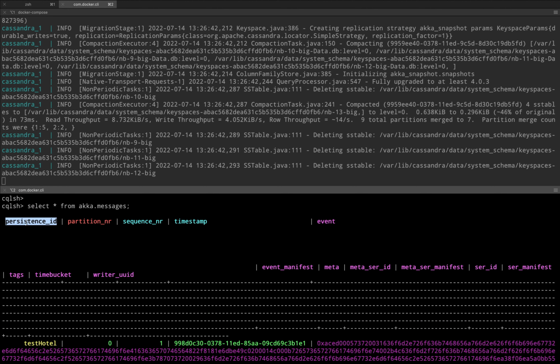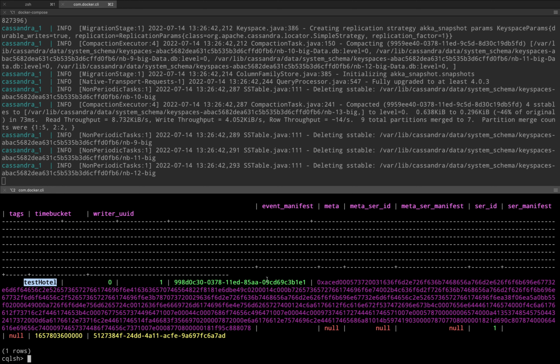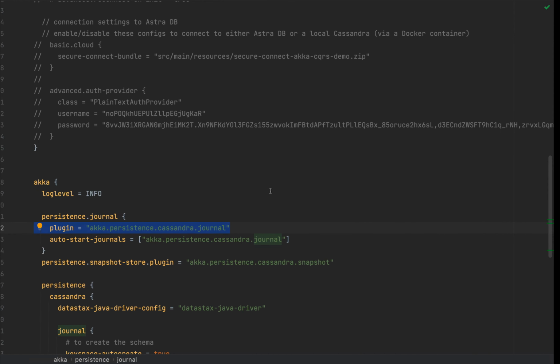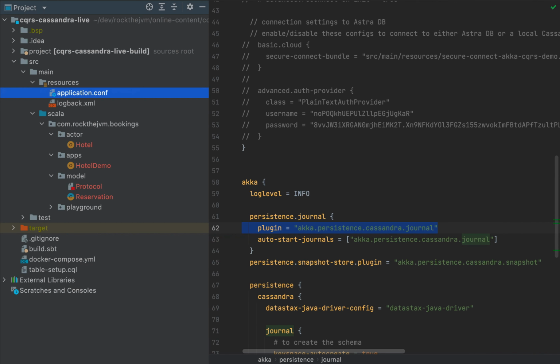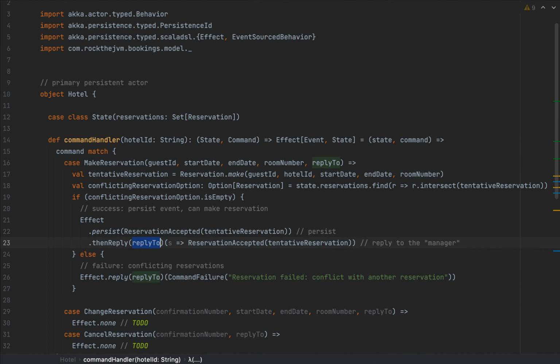The persistence ID is the unique actor that wrote this event into the database. So the persistence ID is called test hotel, which is the exact identifier that we added in the application. So the make reservation effect works correctly. We can now implement the rest of the effects.